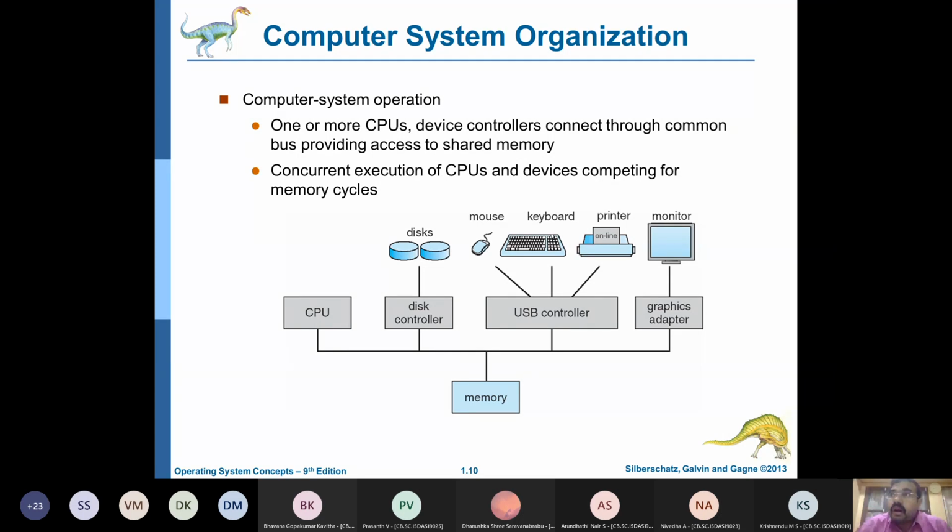But how does it do that? How can it coordinate so many activities, hundreds of activities happening in parallel, right? Meanwhile, you also give a print command. So you are copying a file, you are typing on the keyboard, you are giving a print command. All these have to happen. So there is an elaborate system of interrupts that is happening. And this interrupt handling is done by the operating system.